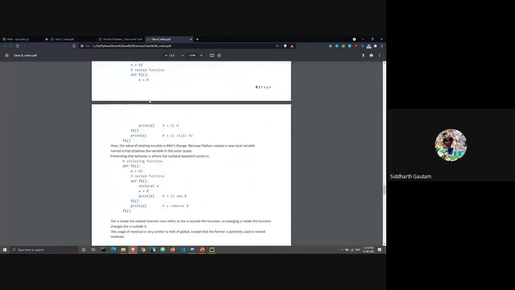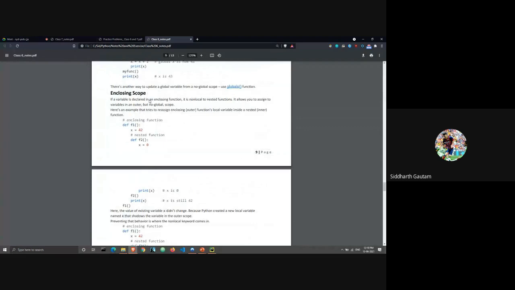Okay, now we get to the enclosing scope. What the enclosing scope does is not very different from either local or global variables. Let's take a look at what it is.